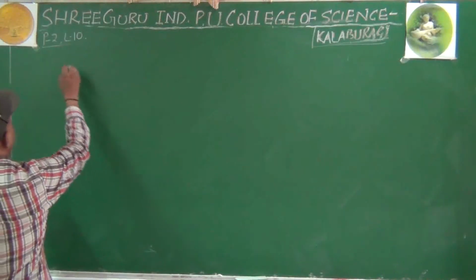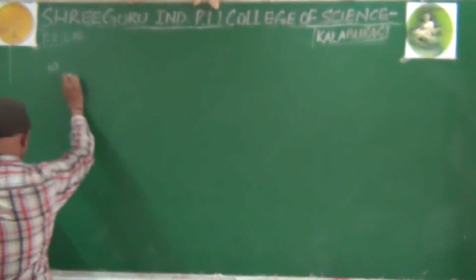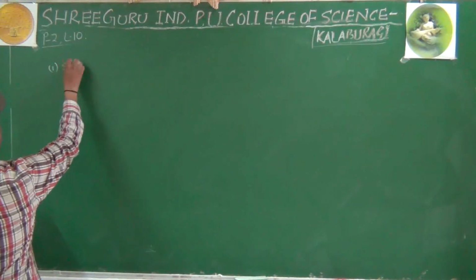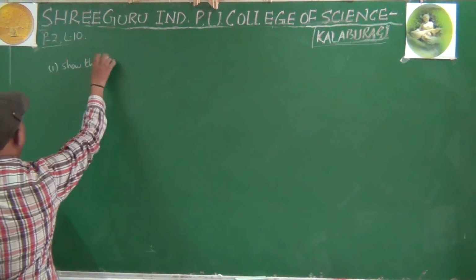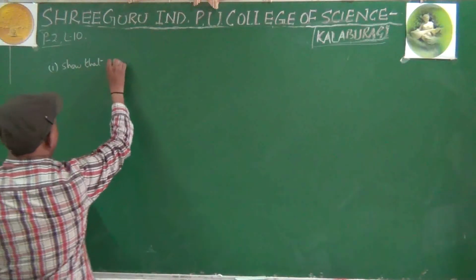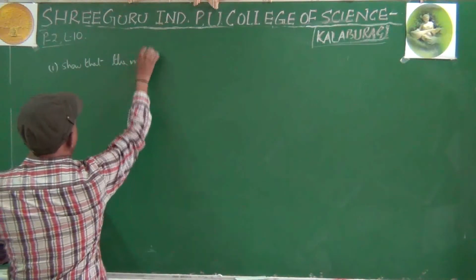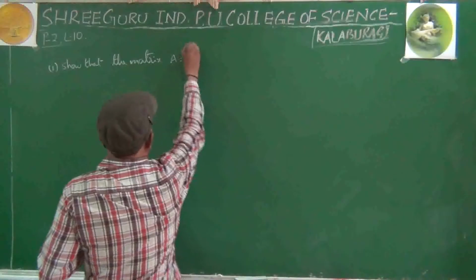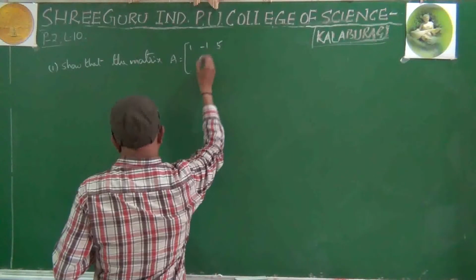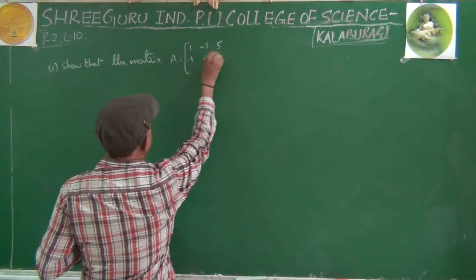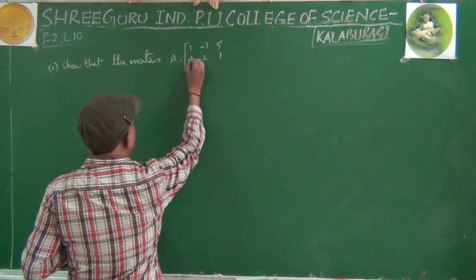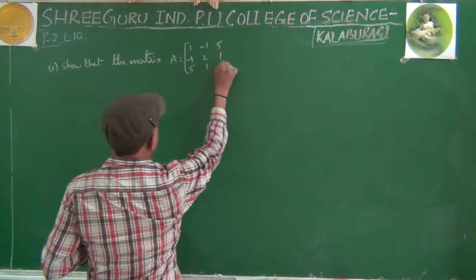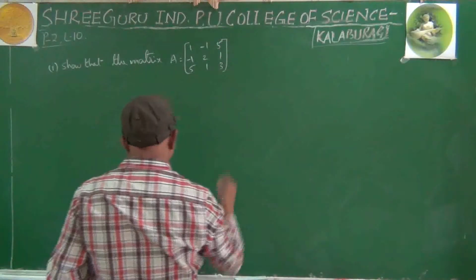Next question, first sub question: show that the matrix capital A equals 1 minus 1 5, minus 1 2 1, 5 1 3 is a symmetric matrix.